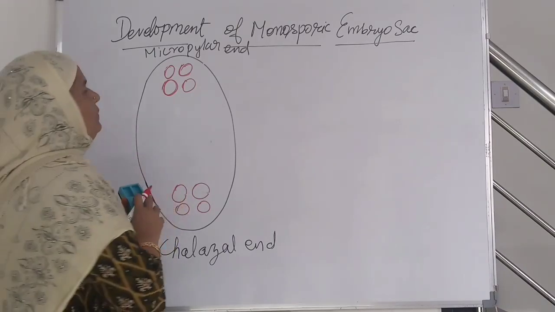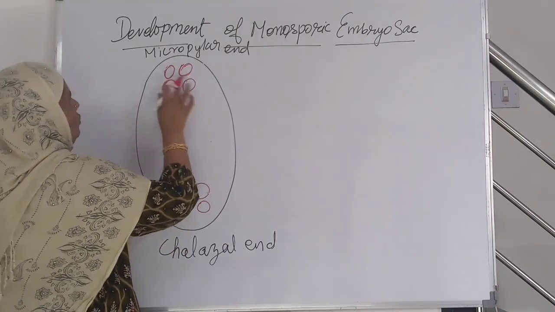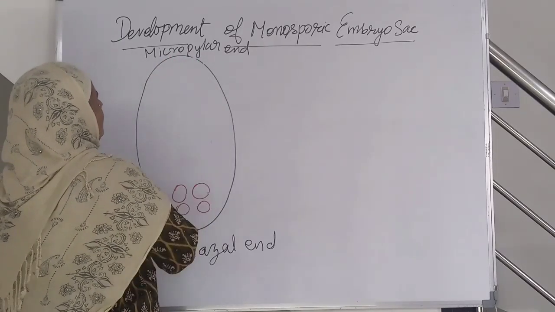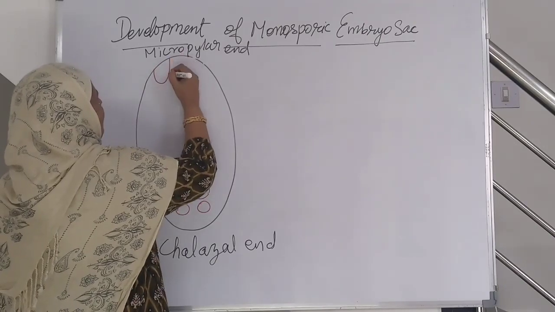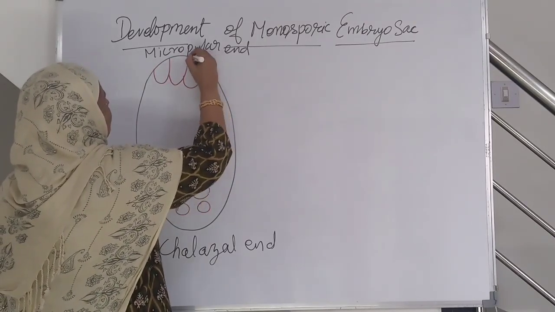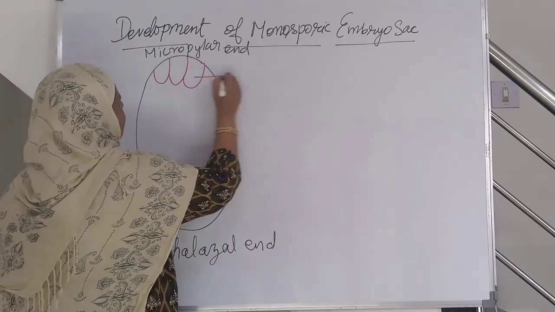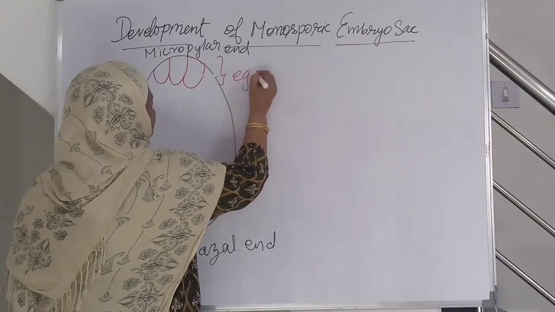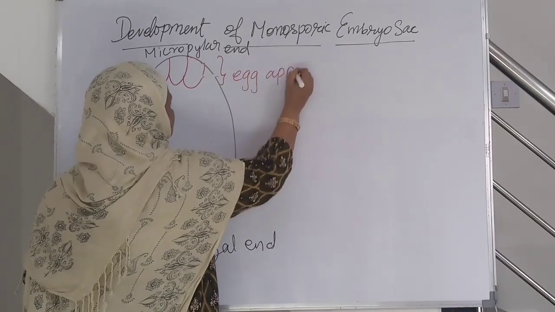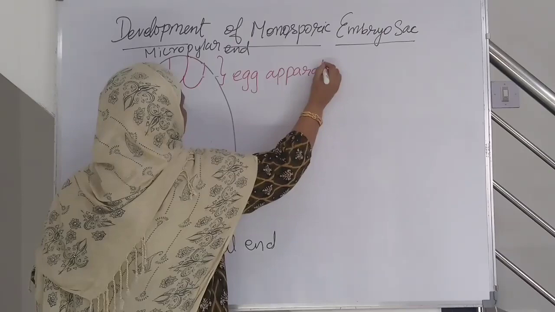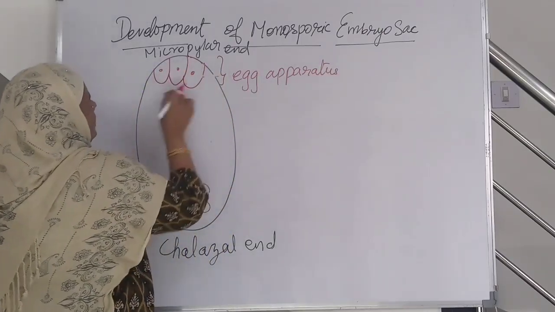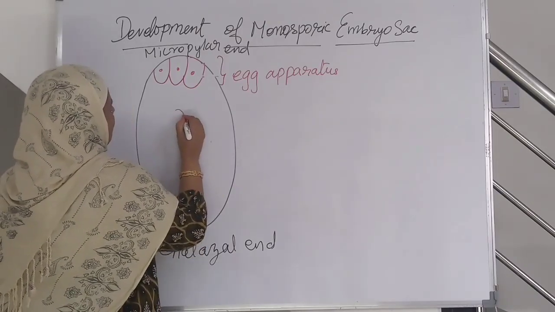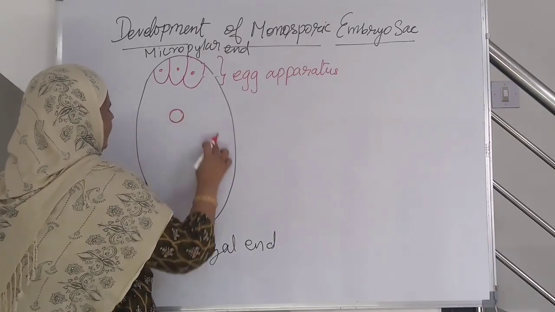Among the 4 nuclei towards the micropylar end, 3 will become the egg apparatus, and one will be left free in the central cell.